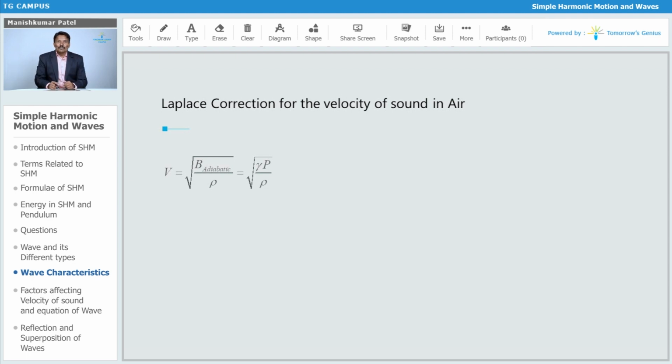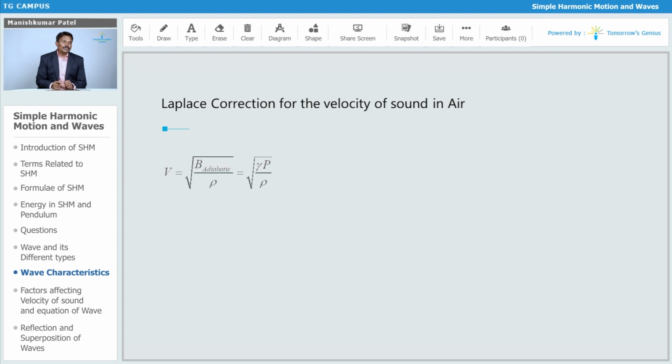Again when they move away from each other there is a drop in temperature. So even if there is an increase in temperature during compression, the temperature gets back to normal during rarefaction. Newton assumed it is a very slow process, but Laplace said it is a very fast process.